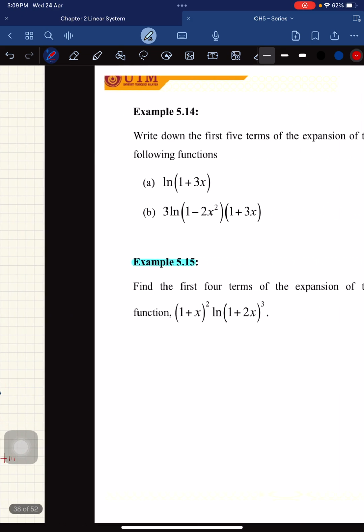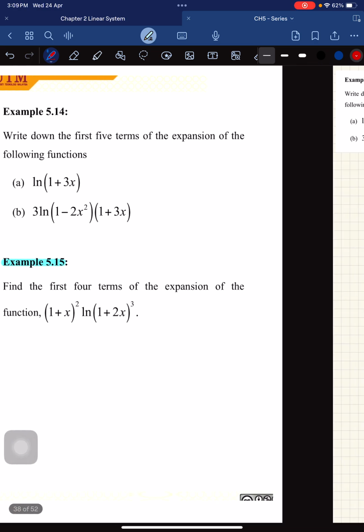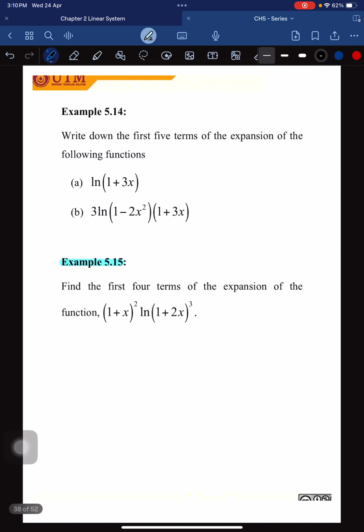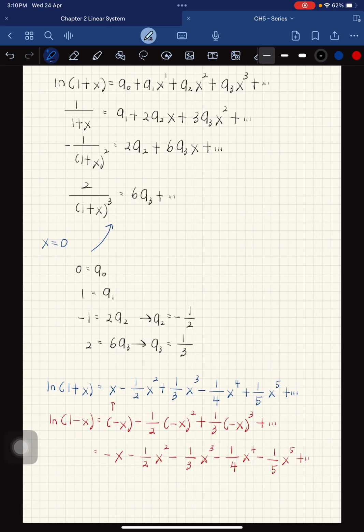Okay, now we do example 5.14. Write down the first 5 terms of the expansion of the following. Okay, A: ln(1 + 3x). So for ln(1 + x), this is the expansion, like what we did just now. So let me copy it first.